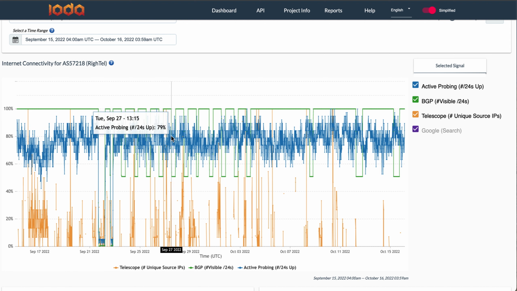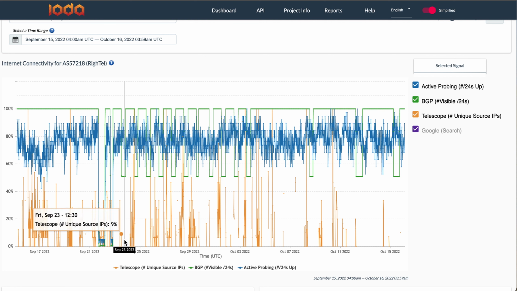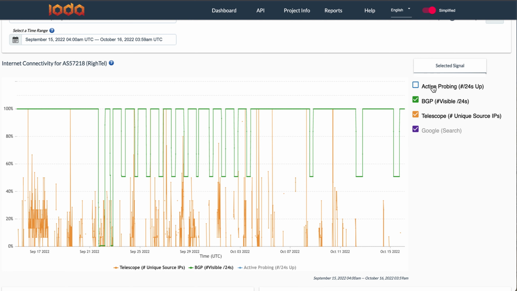And this again is likely due to IODA not having the best visibility into cellular networks. It's harder to interpret, but telescope basically zeroes out when BGP makes these big dips. So if we turn active probing off, we could likely focus on that better.